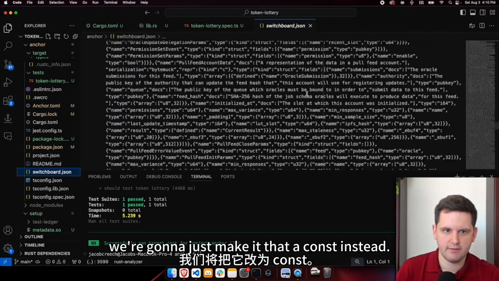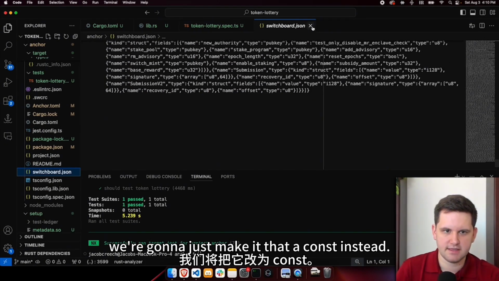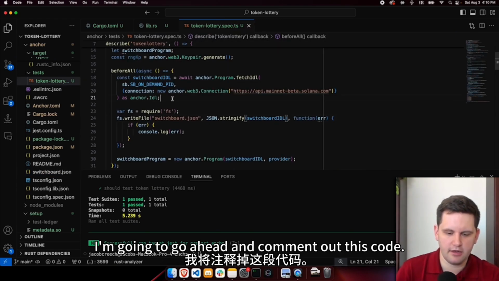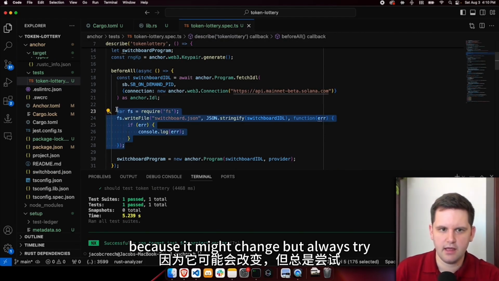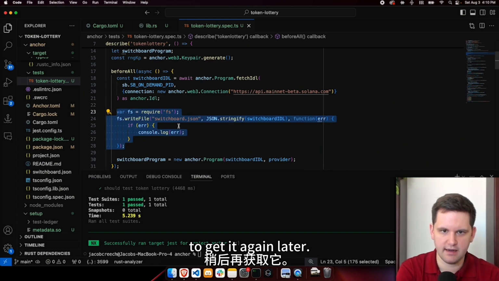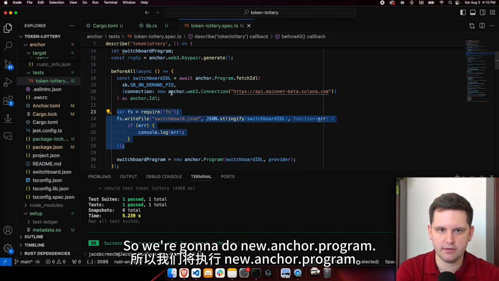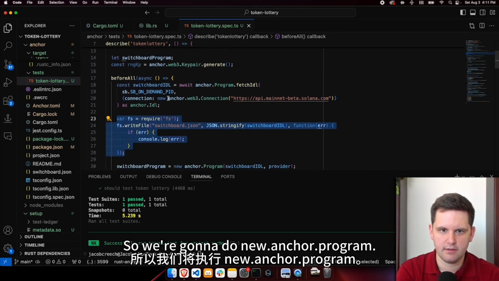So the switchboard program, we're going to just make it a const instead. I'm going to go ahead and comment out this code. What I'd recommend, I'm not going to put this JSON file in here because it might change, but always try to get it again later. So we're going to do new anchor.Program.